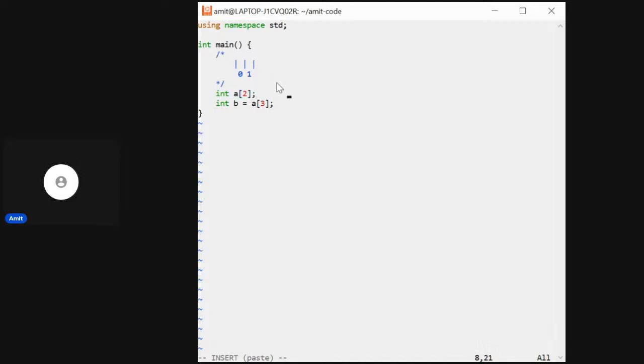First thing is a2 is not initialized. It will take a garbage value, which is bad. Then integer b is assigned to a memory location which doesn't exist, right? We have only 0 and 1. Even a2 doesn't exist, a3 doesn't exist either. So this memory location is a0, and if we say this is a1, so only two memory locations for the array.